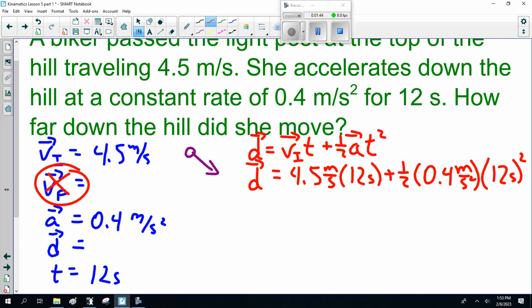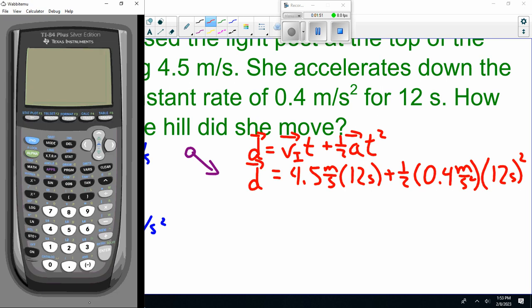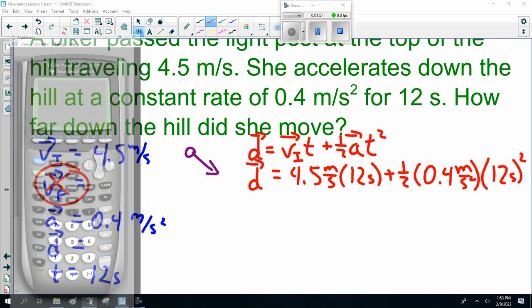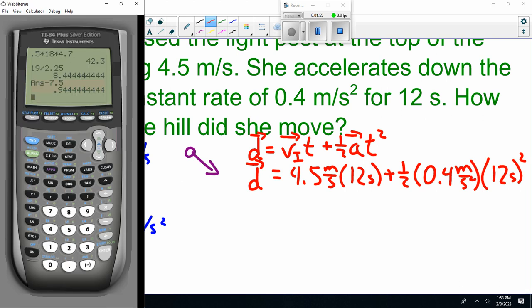Now, as you've probably figured out by now, the hardest part of this course is figuring out which equation to use when. Once you get the correct equation, and hint, make a list of everything you know, draw a picture, find the equation that works, then plug in the numbers. So, 4.5 times 12. You'll also notice I tend to chunk this. Sorry, 54 meters.